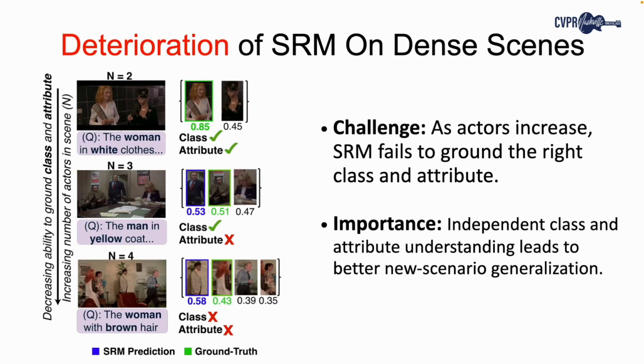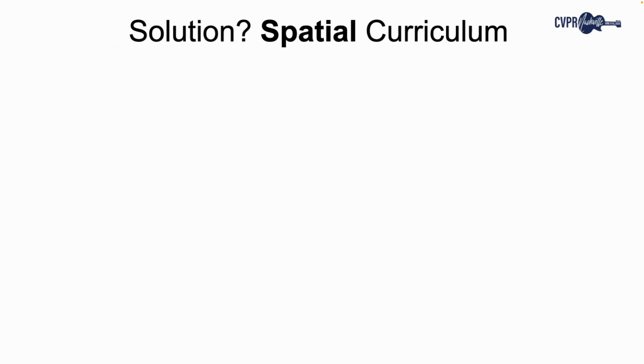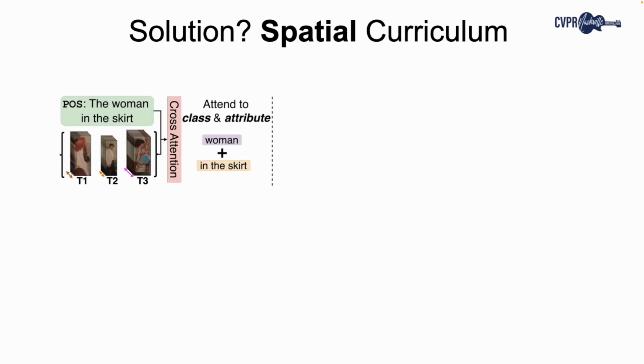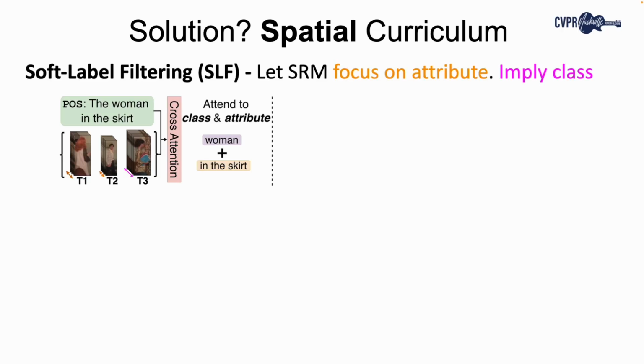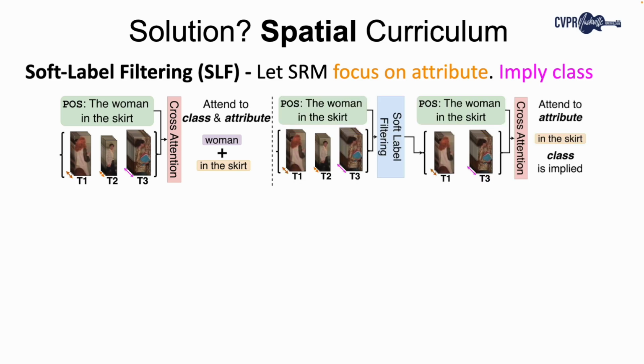We also find that SRM's performance starts to deteriorate as the number of actors in the scene increases. In particular, SRM fails to ground not only the referred attribute, but also the right class. Since class and attribute combinations are sparse at training time, individual understanding of both leads to better new scenario generalization. We find that this challenge arises due to conflicting training signals in SRM at two levels. First, at a tubelet-phrase level, SRM must learn to disambiguate both attribute and class in parallel. Instead, we propose soft label filtering to mitigate this. If the caption references women, we remove all man tubelets within SRM. As a result, SRM focuses explicitly on attribute disambiguation.